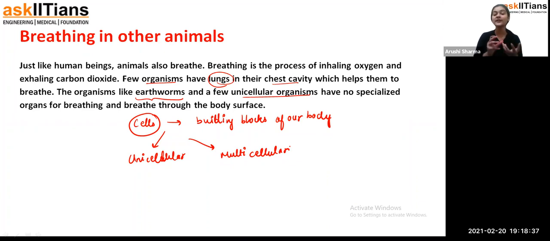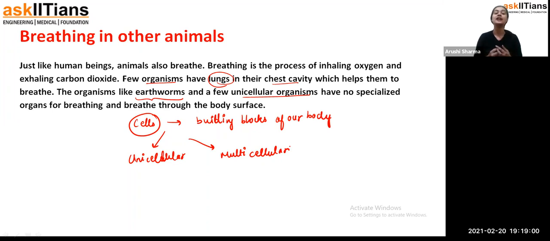So human beings and animals are multicellular, not unicellular, because we have cells. I can't even tell you how many cells are present in our body, because they are very large in number, and due to the repetition of the cells we get the whole body structure.